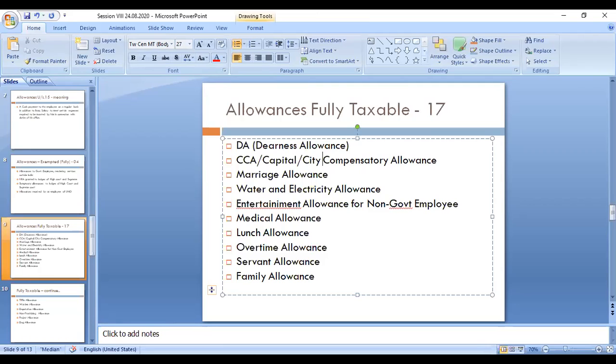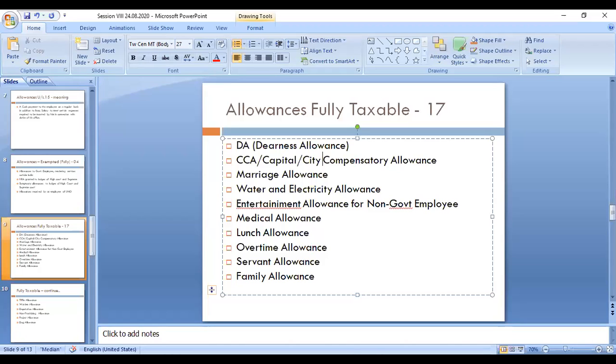Next one is marriage allowance. Next one is water and electricity allowance. The employee working in a company resides in nearby houses, tenant houses, or in staff quarters or company quarters. For this, the company pays the electricity bill and water bill. That amount you can call an allowance, and it is taxable. And entertainment allowance for a non-government employee is fully taxable. Entertainment allowance in the case of a government employee is partially taxable; we can see this in the next slide.